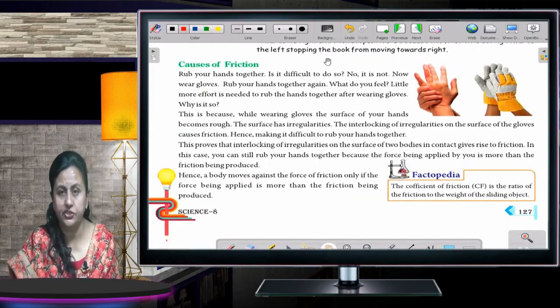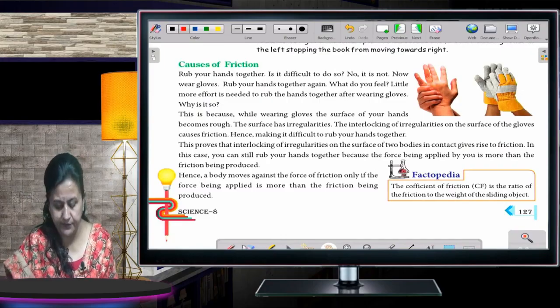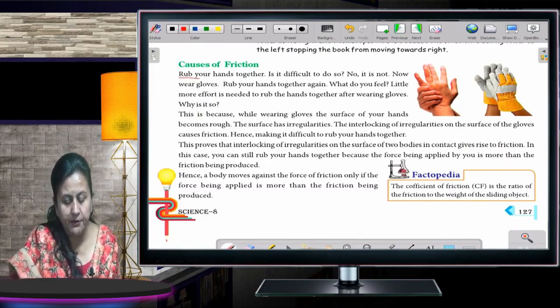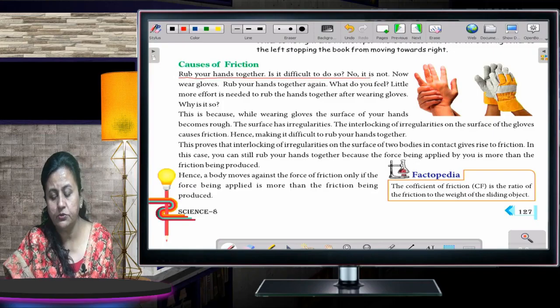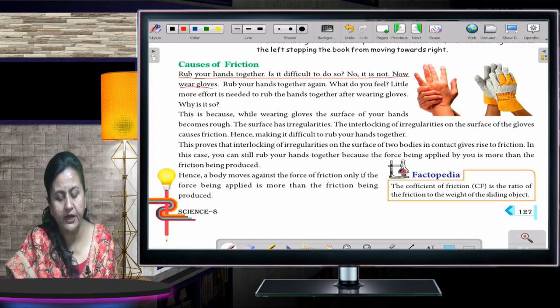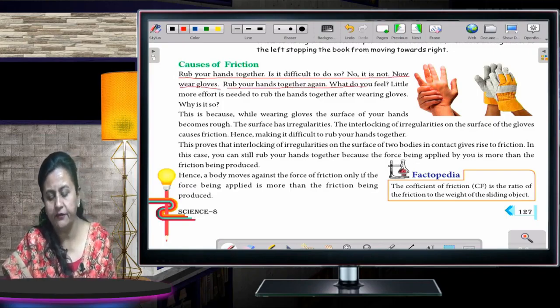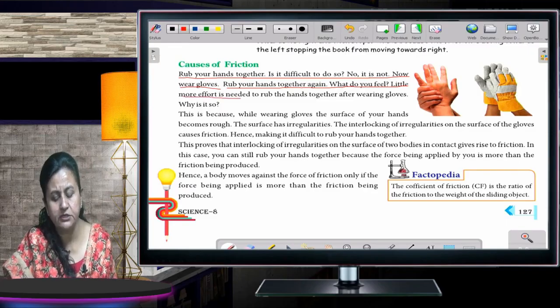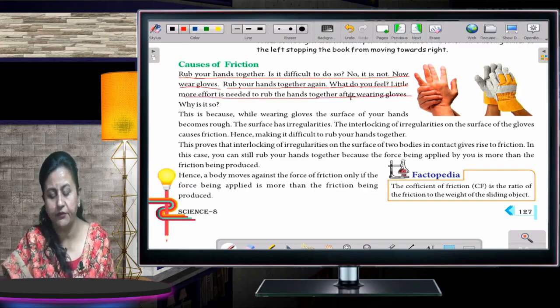Causes of friction. Why is the friction there? Rub your hands together. Is it difficult to do so? No, it is not. Now wear gloves. Rub your hands together again. What do you feel? A little more effort is needed to rub the hands together after wearing gloves.